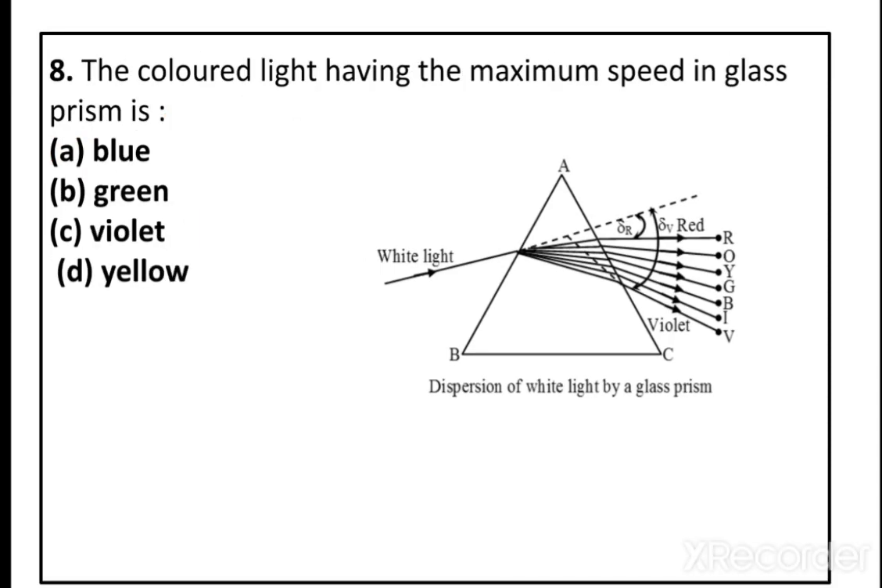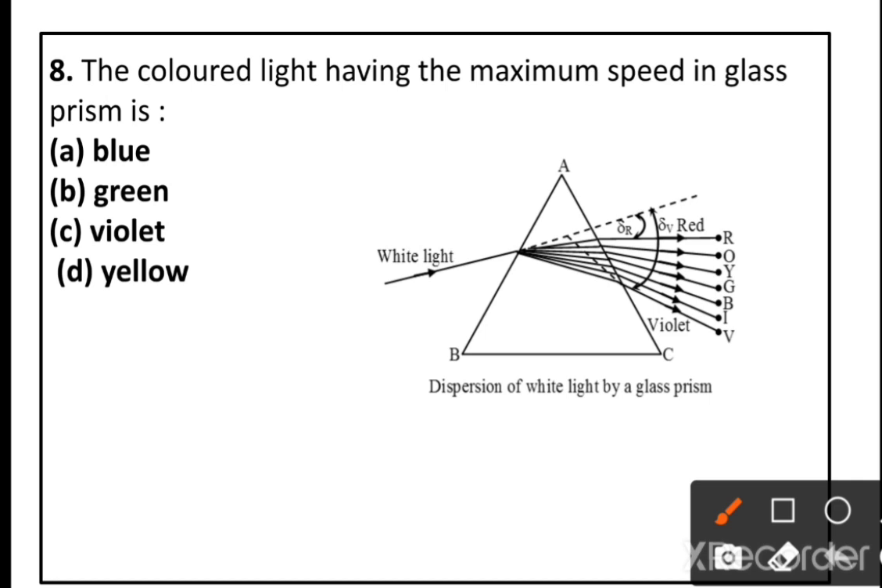Question number 8. The colored light having the maximum speed in the glass prism. Option A, blue. Option B, green. Option C, violet. Option D, yellow. So blue, green, violet, yellow. Which has the maximum speed? The yellow has the maximum speed.